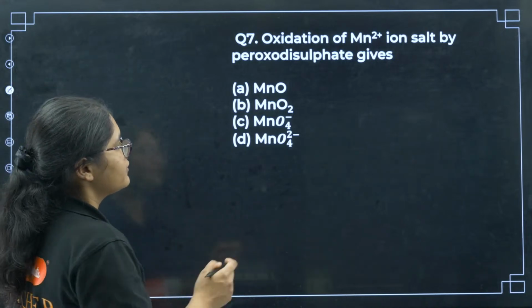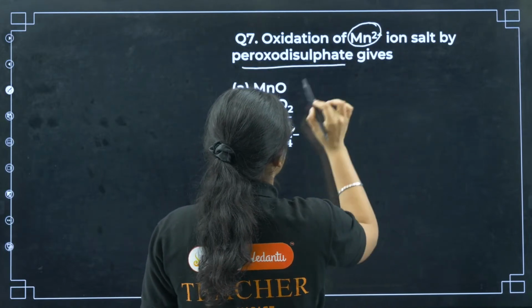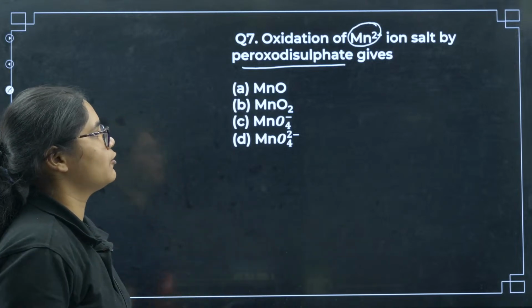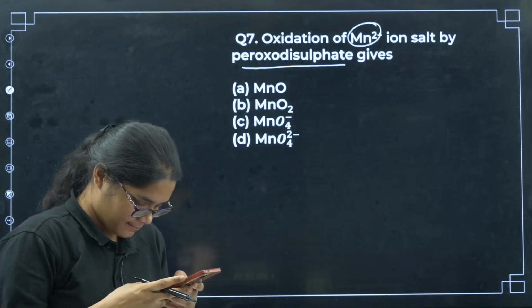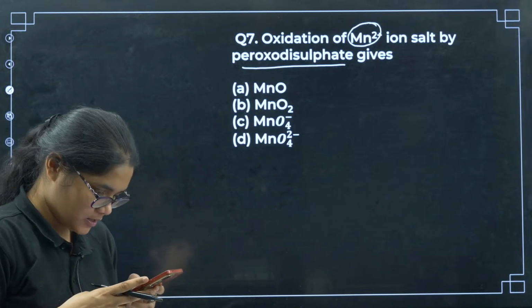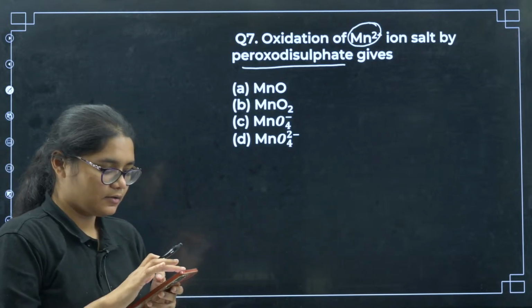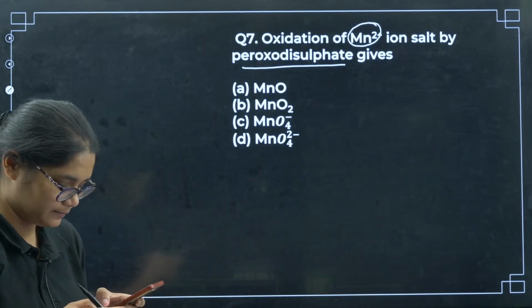Seventh one, oxidation of Mn2+ ion salt by peroxodisulfate gives you. So if you have Mn2+ and in the presence of peroxodisulfate, Mn2+ gets oxidized to which of the following? Can you tell this one? Yes, waiting, students. Oxidation of this one will give you what?